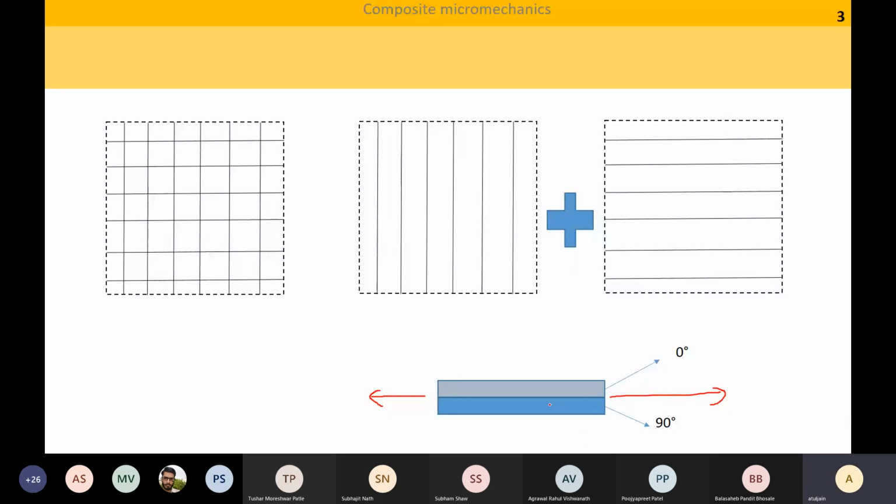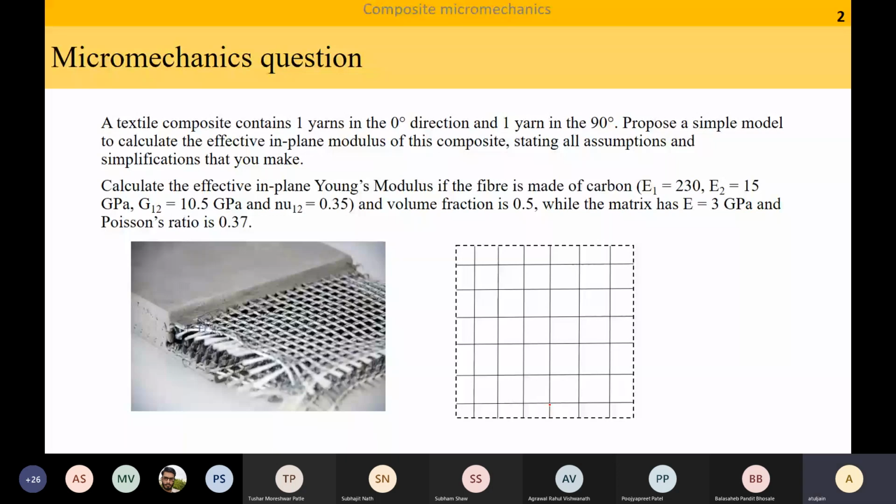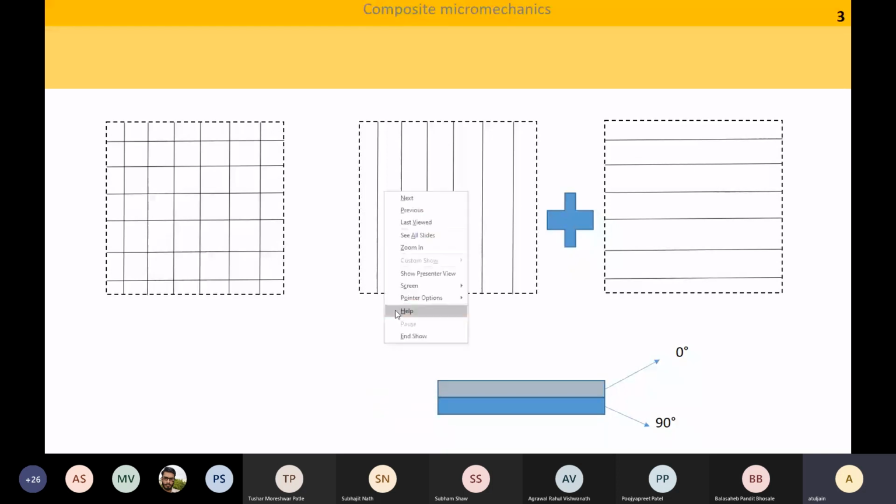Okay, this way you can calculate the in plane properties, and be careful when I say in plane modulus. How will you calculate the out of plane modulus? In plane, you calculate it one by one for the different layers, and you take a volume weighted average.